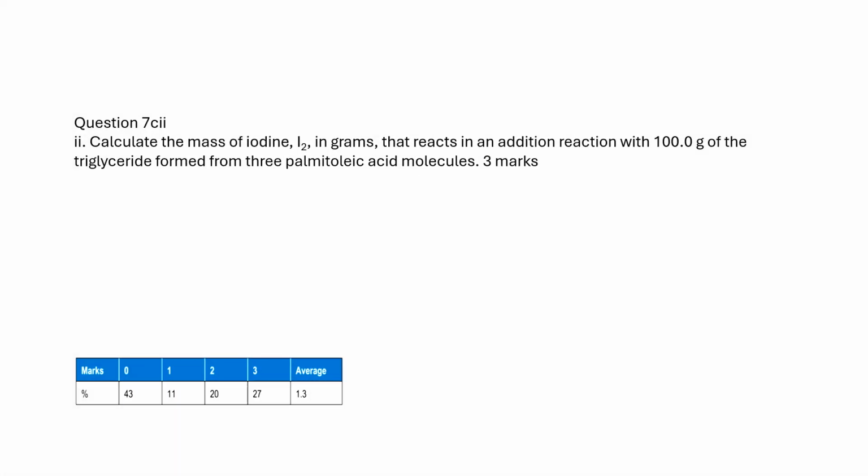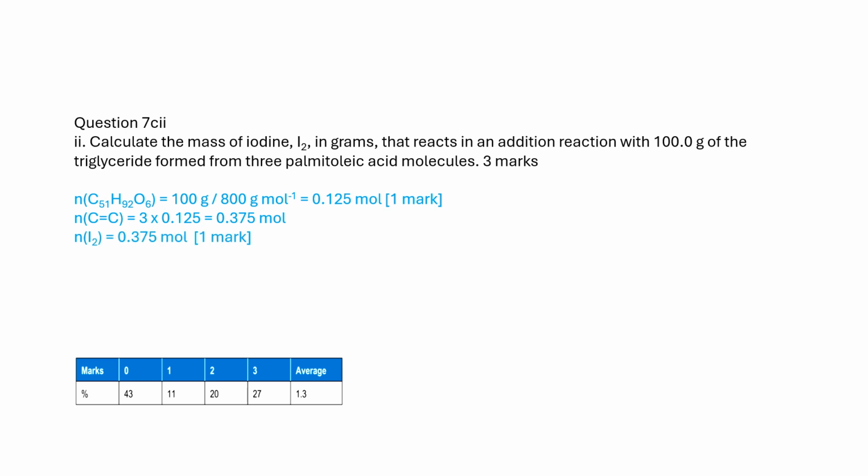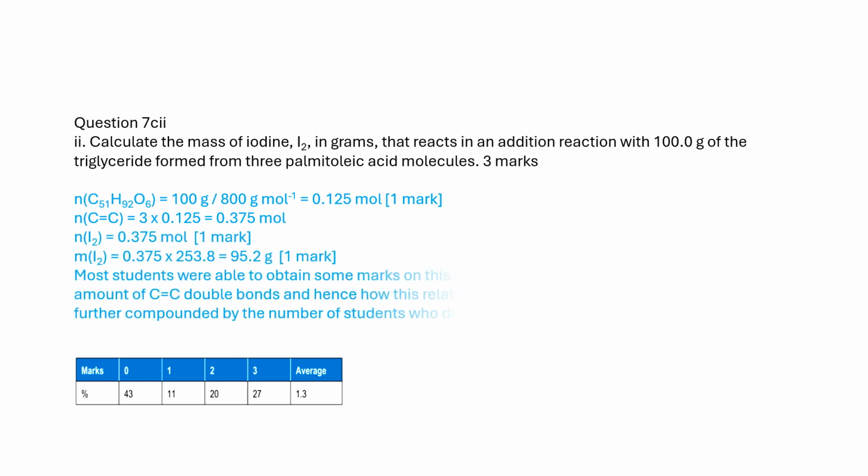1 mole of iodine is added to 1 mole of carbon-carbon double bonds. First, we calculate the moles of carbon-carbon double bonds in 100 grams, and then, calculate the moles of iodine. Finally, the mass of iodine is calculated.